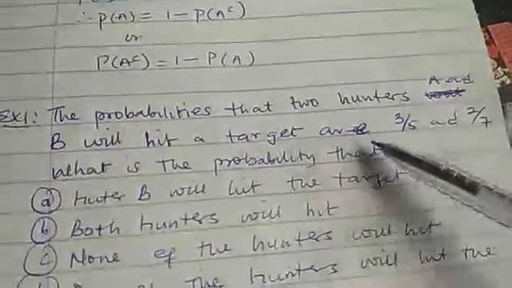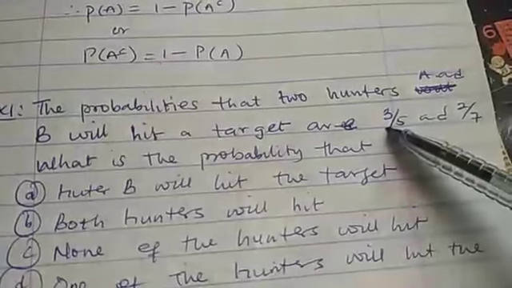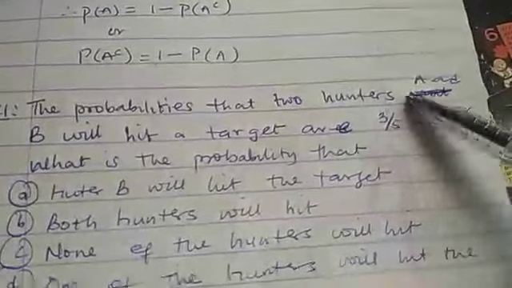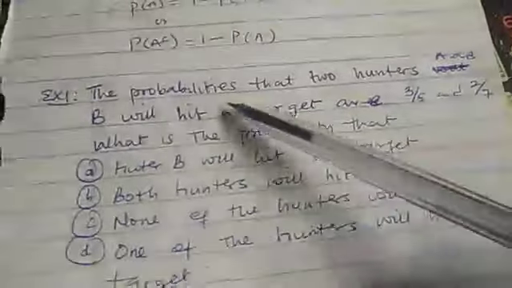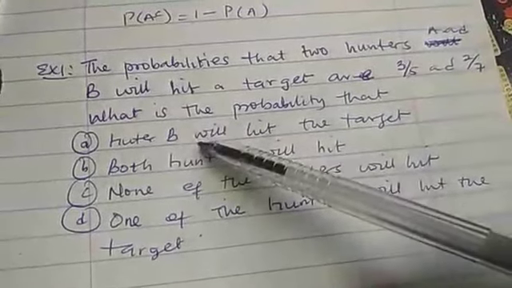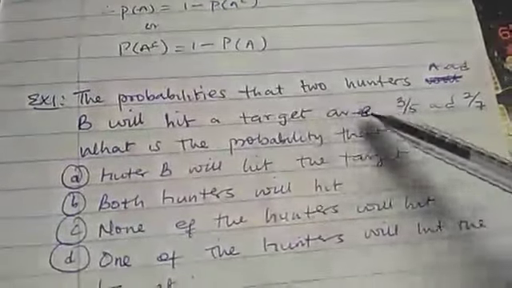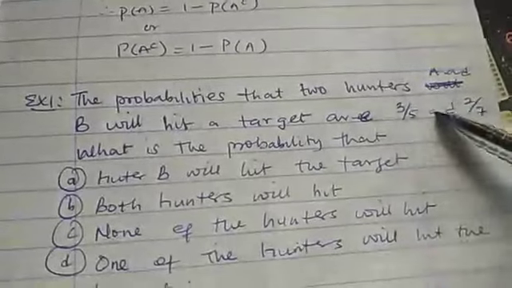Now consider this question. The probabilities that two hunters A and B will hit a target are these. That is, the probability that hunter A will hit the target is 3/5, and for hunter B it is 2/7. We have to find the probability that... Anytime we are given these probabilities already, then they are talking about the probability of success and failure.